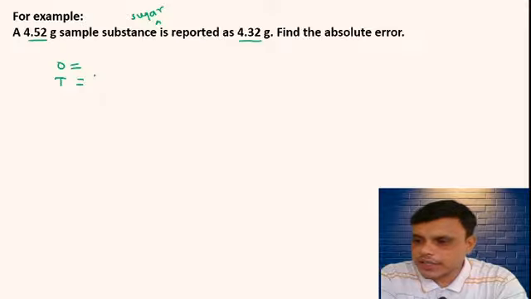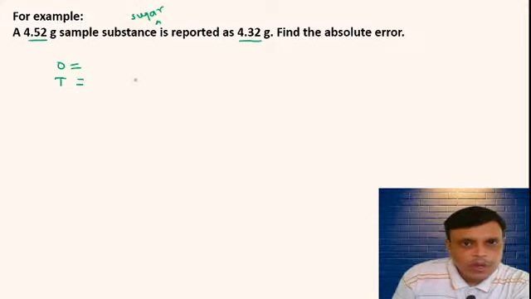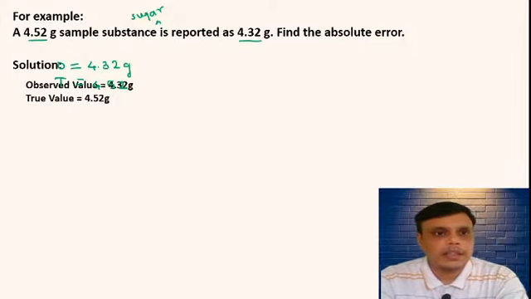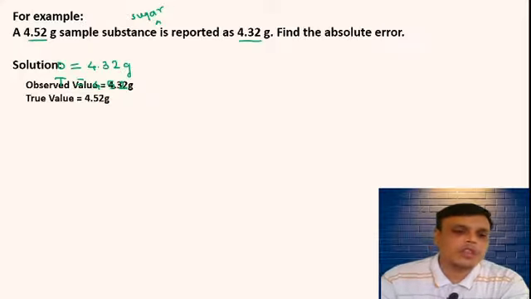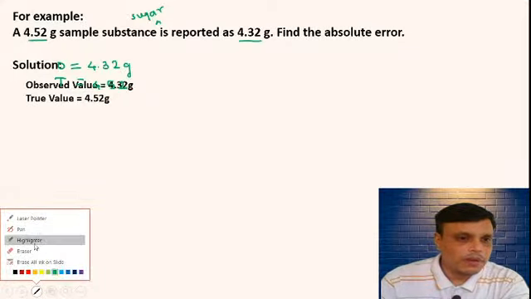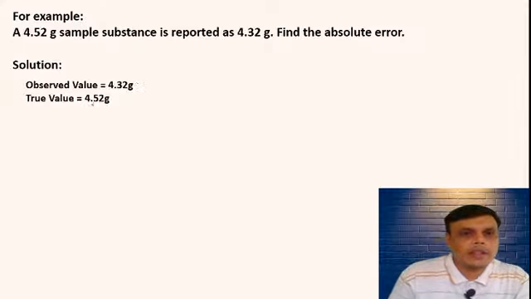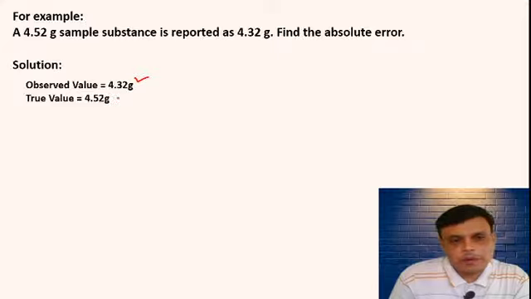So O is 4.32 and the true value is 4.52 gram.